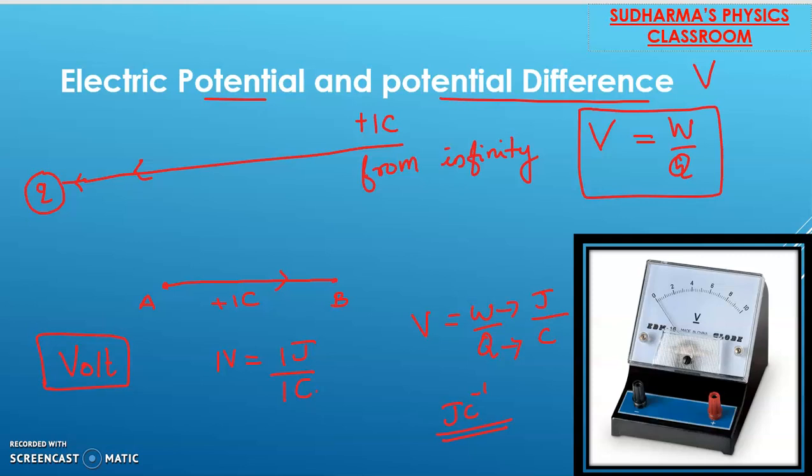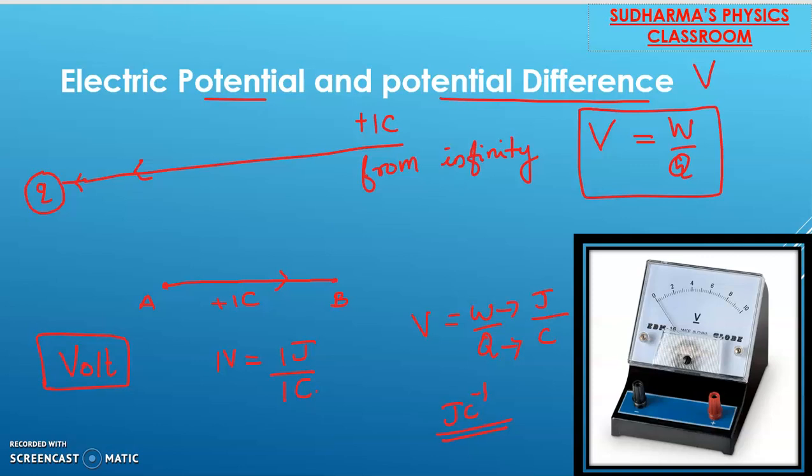Which physical quantity is represented by joule coulomb raised to -1? If you write raised to -1, that means it is divided by. Joule divided by coulomb, joules per coulomb. That means it is volt. So if you do 1 joule of work to bring 1 coulomb of charge from A to B, then the potential difference between those 2 points is 1 volt.